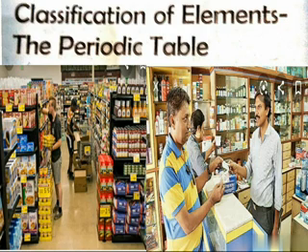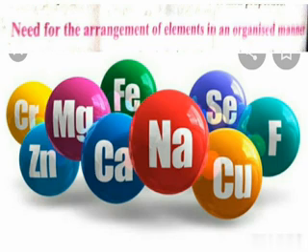Now, discussing one more topic: the need for the arrangement of elements in an organized manner. Robert Boyle, in the year 1661, defined an element as any substance that cannot be decomposed into further simple substances by a physical or chemical change.